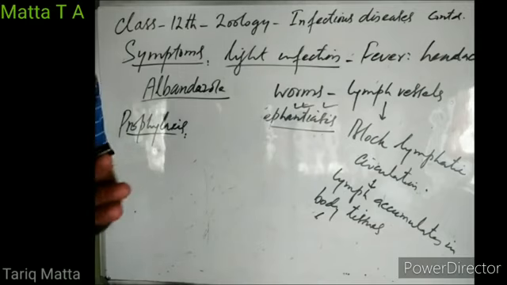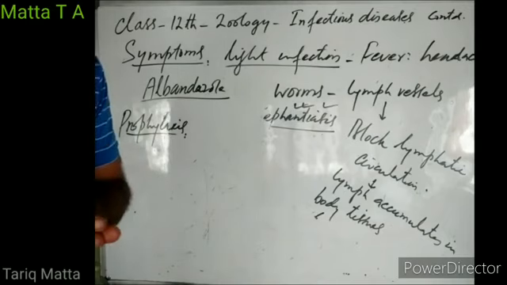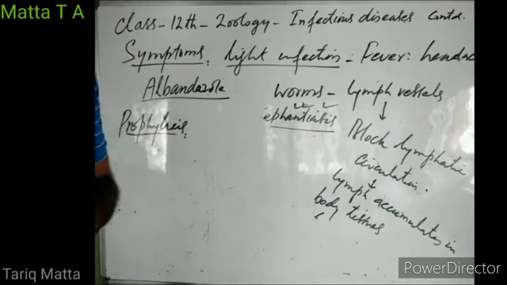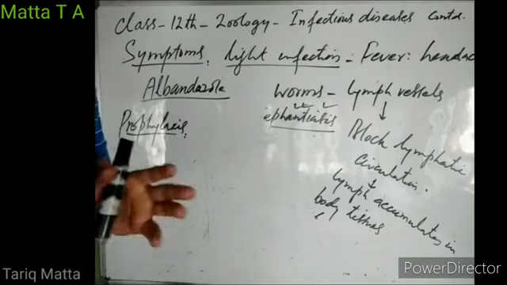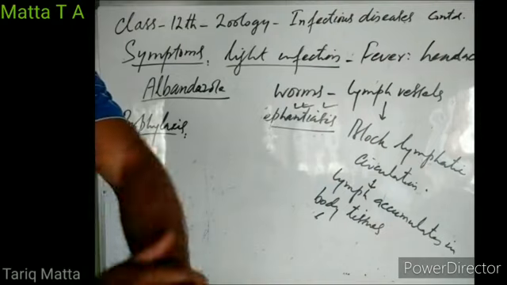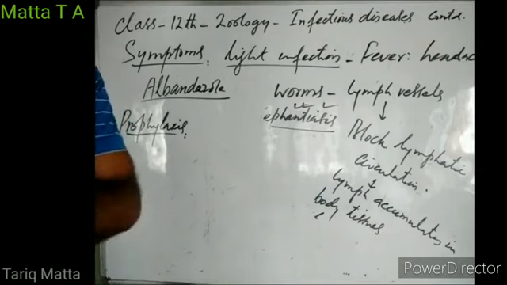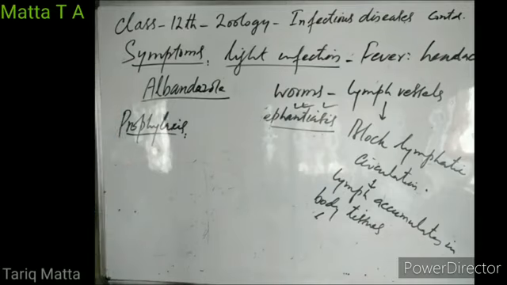So protecting ourselves from mosquito bites by proper wire gauzing of the doors and windows, by sleeping under mosquito nets, by using some mosquito repellent chemicals, by applying mosquito repellent creams on the exposed body parts before going to sleep, right?